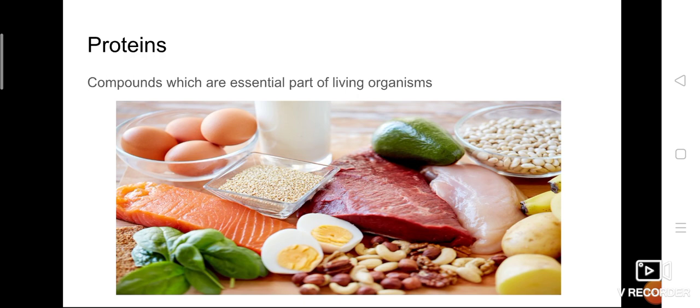Some of the food items which contain proteins are given here: meat, fish, egg, pulses, nuts, avocado, some green leafy vegetables. These are food items which are a rich source of proteins. Non-vegetarians already have a lot of proteins in their diet.